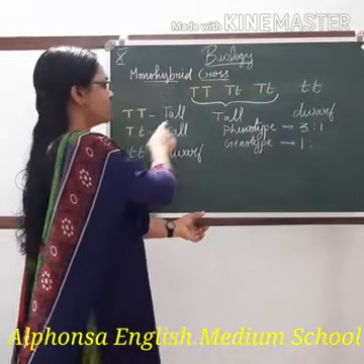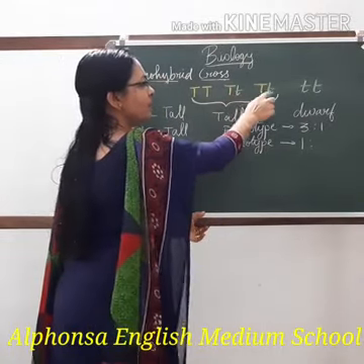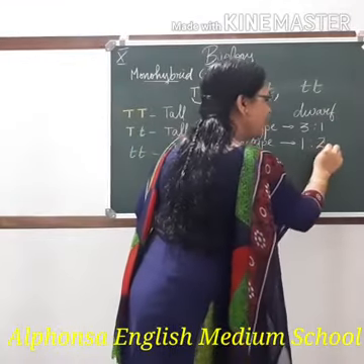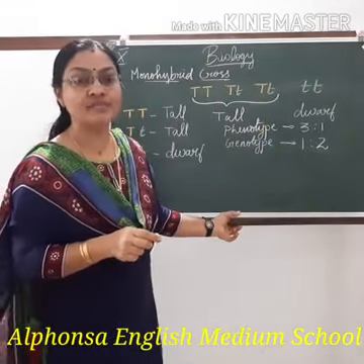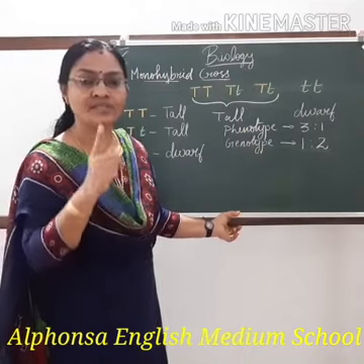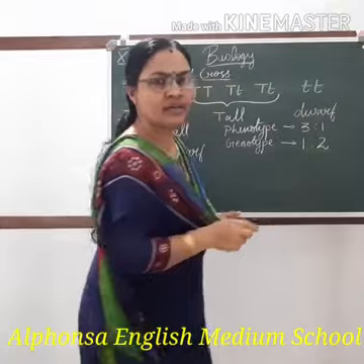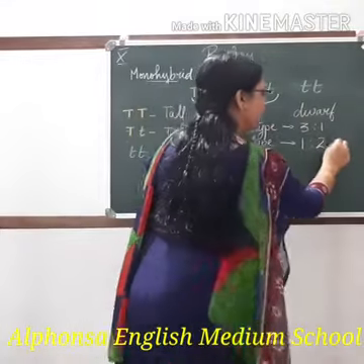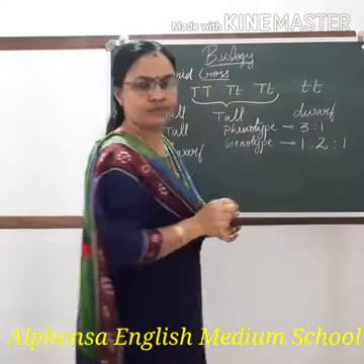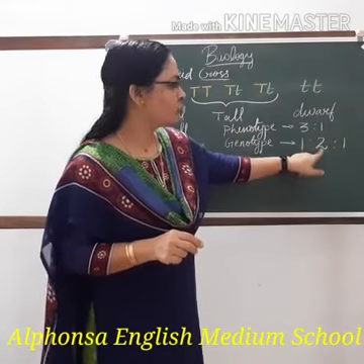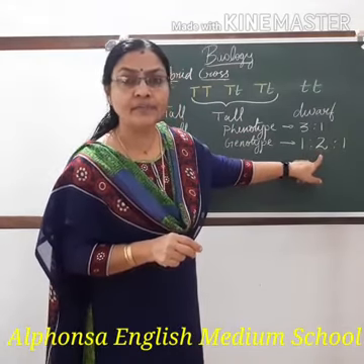How many heterozygous tall? How many capital T, small t are there? 2. So that was also a tall plant, but the genotype was different. It was heterozygous, different. One was capital T, one was small t. And small t, small t, how many are there? 1. So 1 is dwarf. 1 pure tall, capital T, capital T. 2 heterozygous tall, capital T, small t.